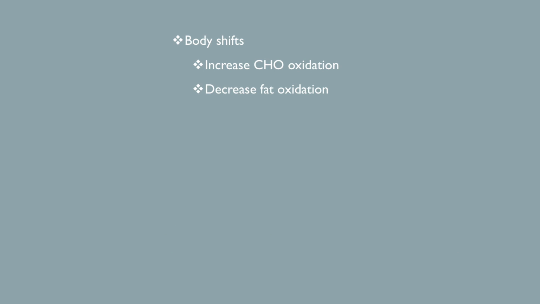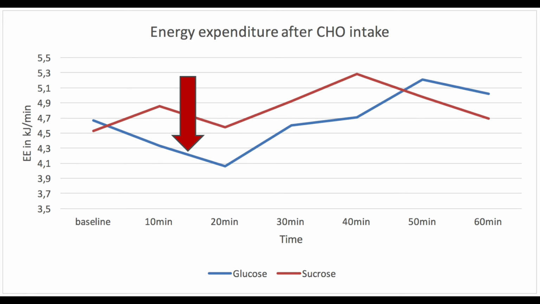The body gradually shifts towards a state of more carbohydrate oxidation rather than fat oxidation by increasing carbohydrate oxidation and decreasing fat oxidation. Because fat oxidation results in more energy as compared to carbohydrate oxidation, the decline in energy expenditure can be explained. The fact that energy expenditure rises after sucrose intake can be explained by the fact that conversion of fructose requires some energy, as we also saw in the results on respiratory quotient.